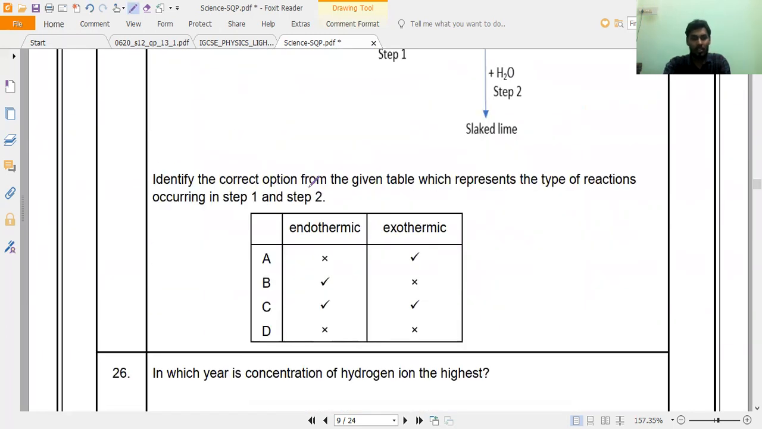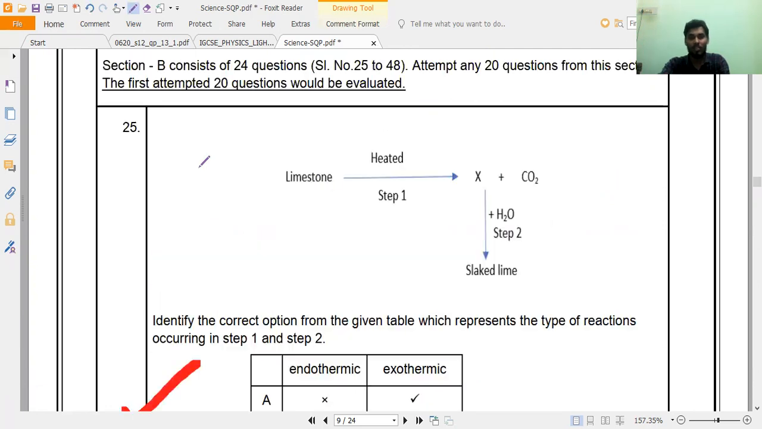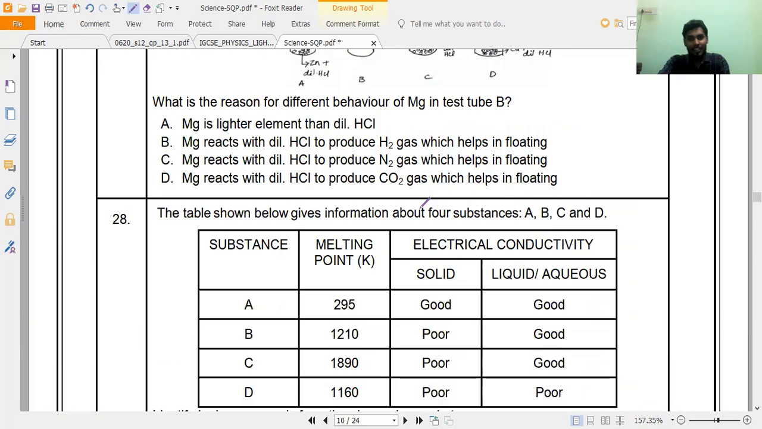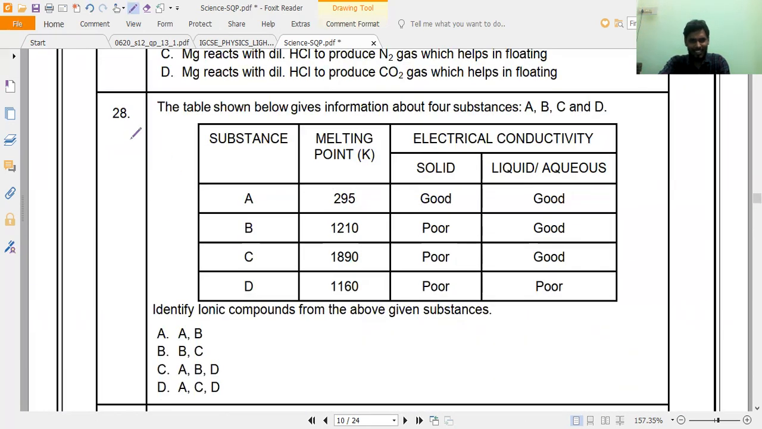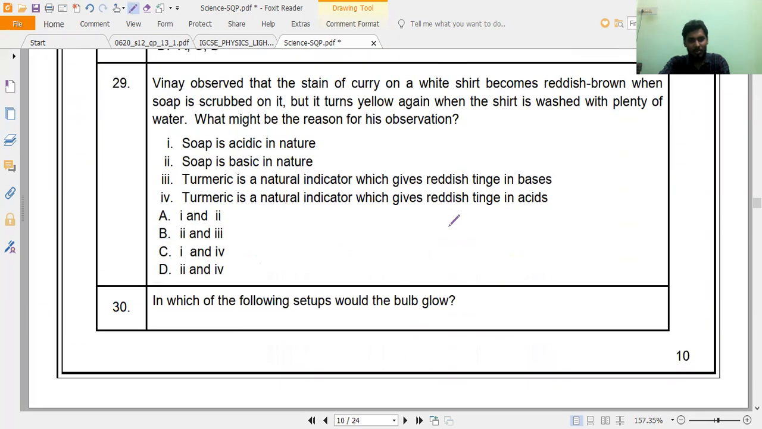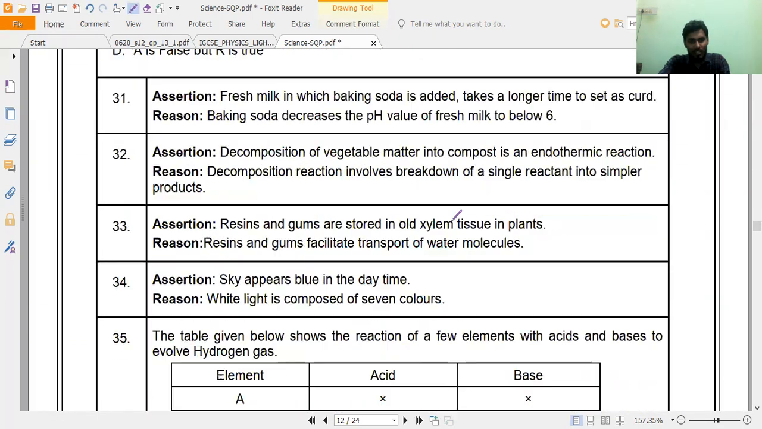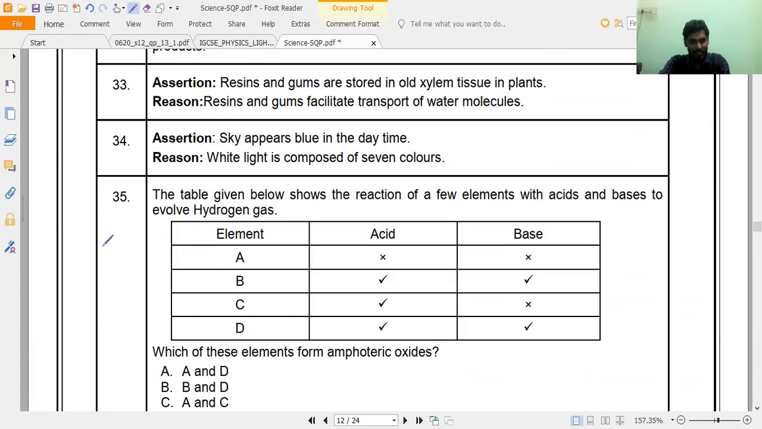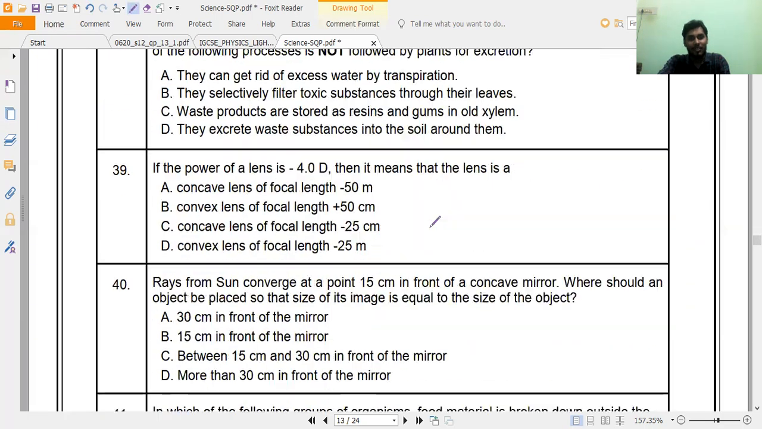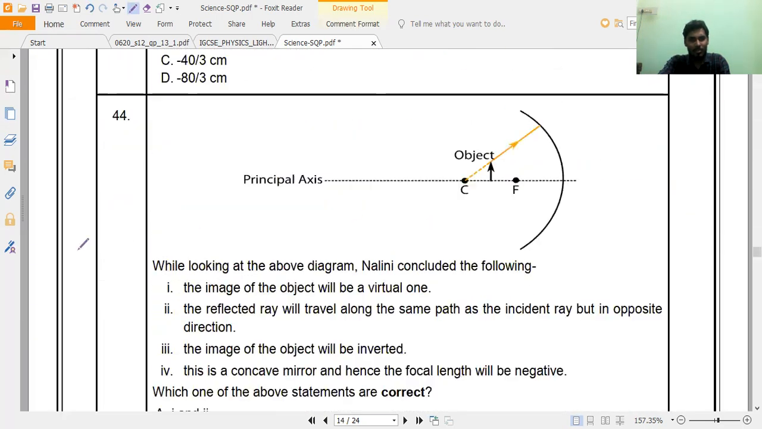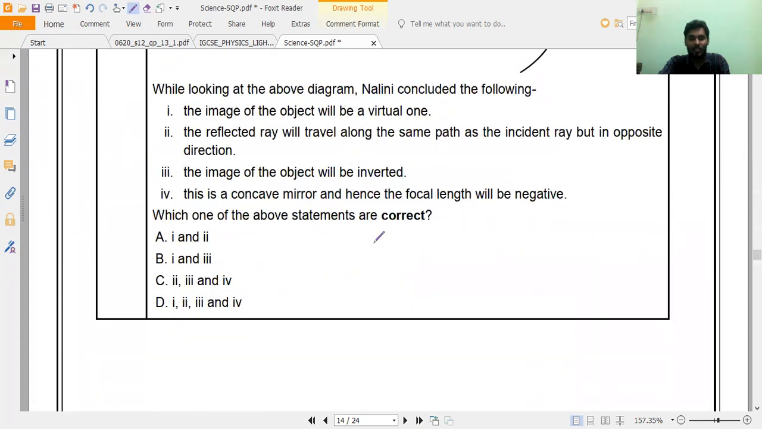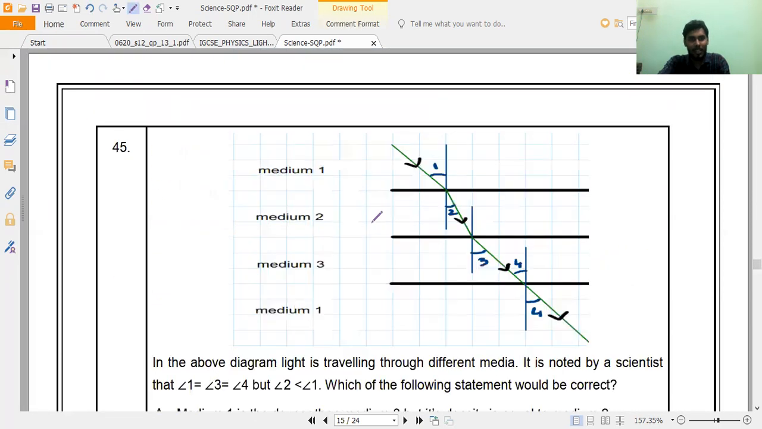And 24 is okay. Next, this is chemistry starting again. This question 25 you have to remember. Like that, you can see many. This model question you can remember too, like all these questions. Mainly this acid-base question you can remember. Then here physics again, question number 44, and I want to show you mainly question 45.